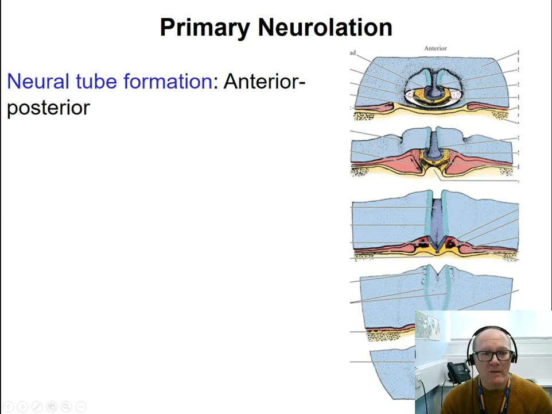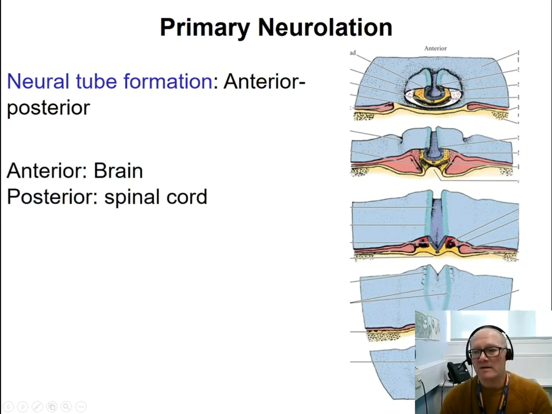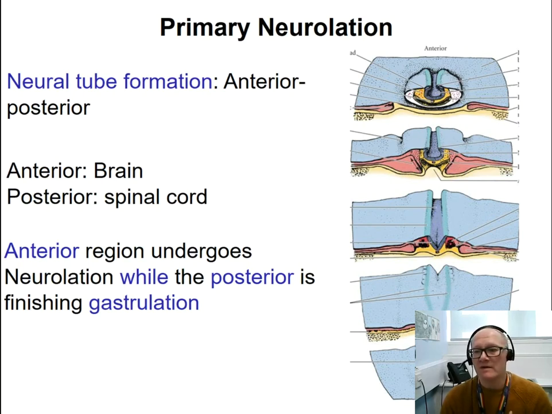So you see here the neural plate almost forming the neural tube above the notochord, which is always there, while more posteriorly, the neural plate is just starting to form its groove, and even more posteriorly, we still recognize the primitive streak, so we haven't even started neurulation. So while more anteriorly neurulation is almost complete, more posteriorly neurulation still has to happen. And actually, the embryo is finishing gastrulation.